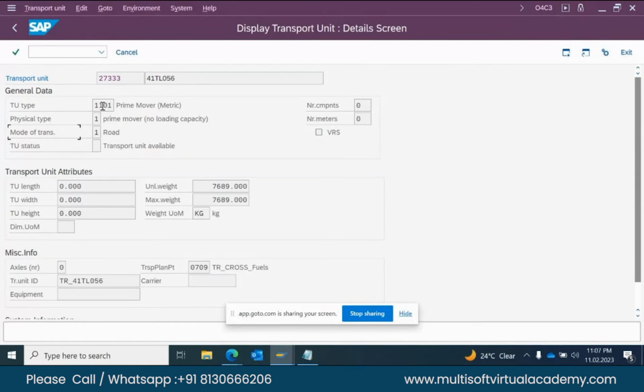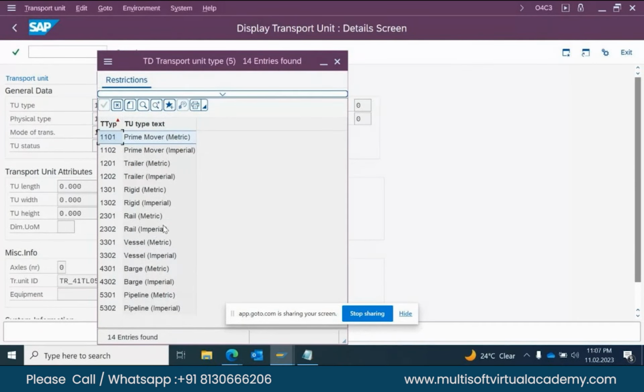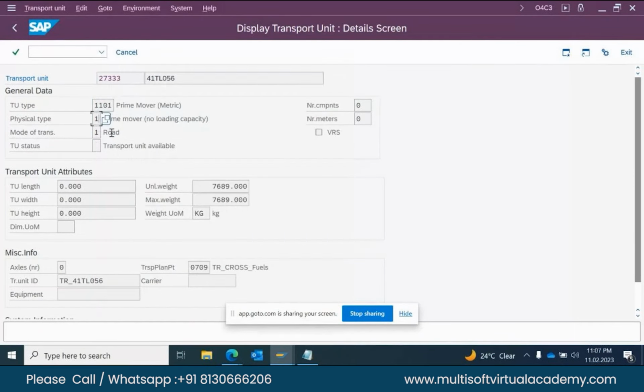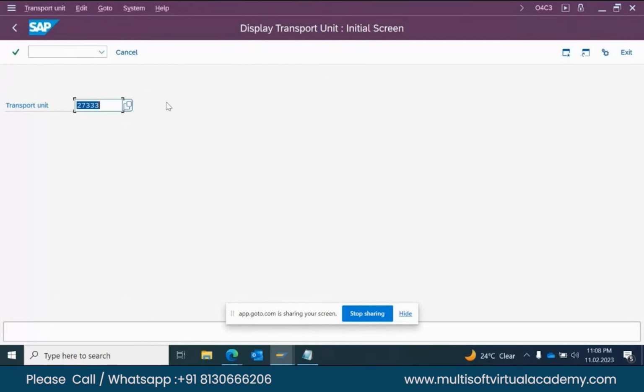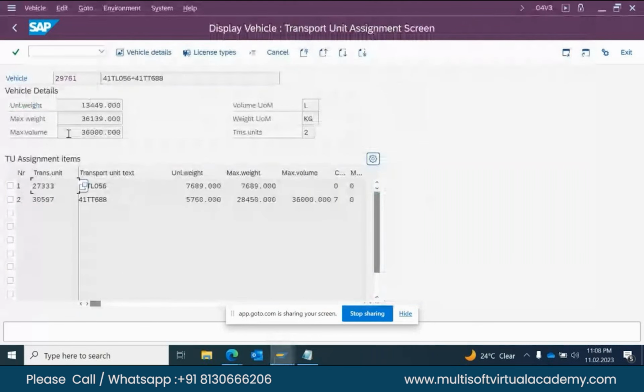In the transport unit, you can see the transport unit type, whether it is a prime mover, a trailer, rail, or vessel. Based on that, it is divided by physical type, such as prime mover, and by mode of transport, whether road or rail. Also, what is the maximum capacity of that transport unit in each compartment? This is the transport unit, and it is added into the vehicle master.